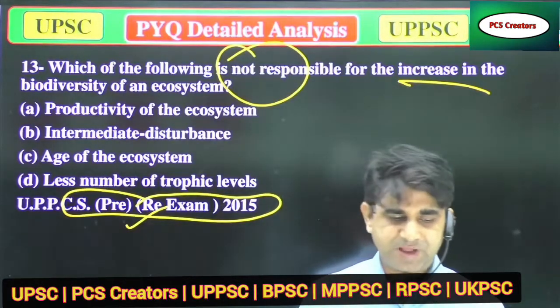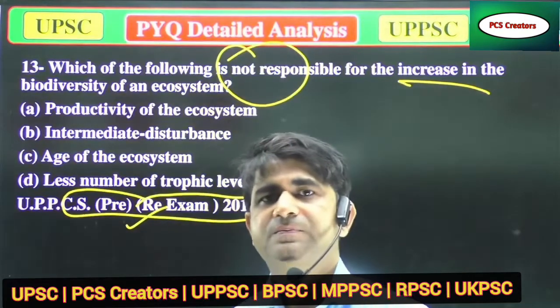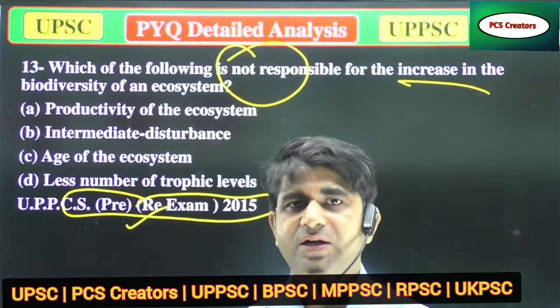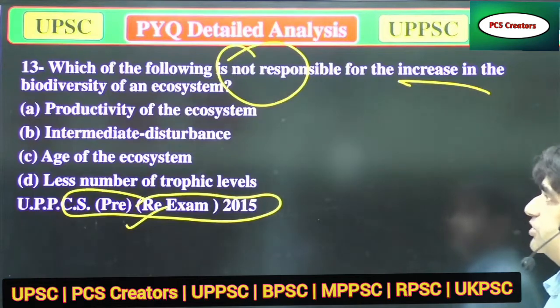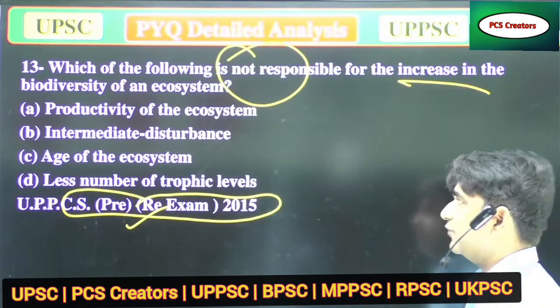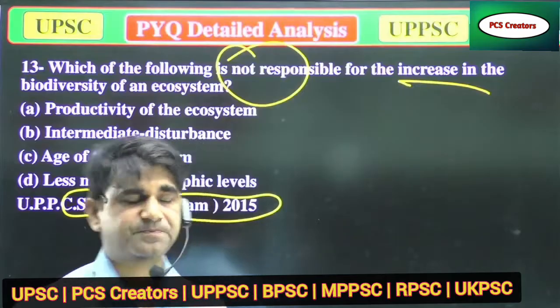If you have some knowledge about biodiversity, you can attempt it properly. So answer that question. A, productivity of the ecosystem. B, intermediate disturbance. C, age of ecosystem. And D, less number of trophic level. I don't know the answer, please answer it.